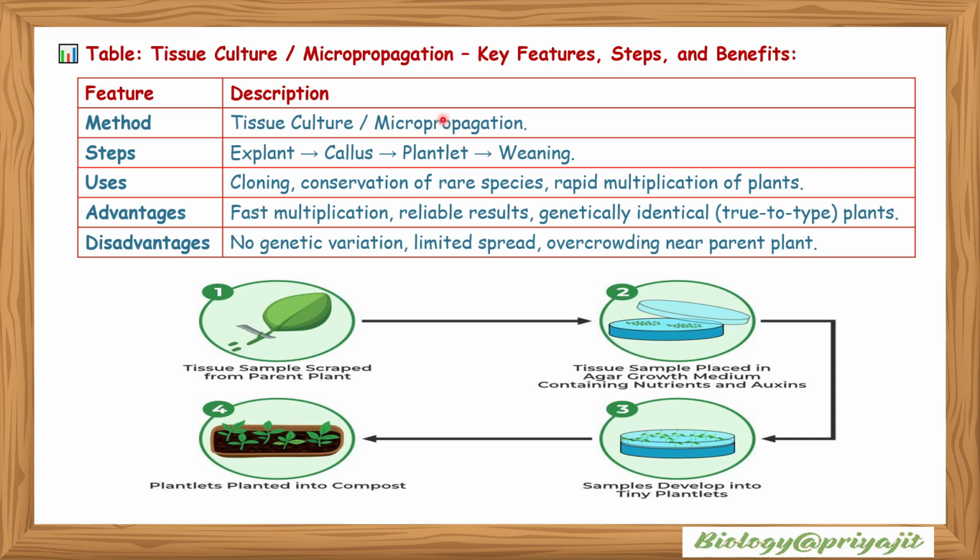There's a table showing tissue culture or micropropagation, key features, steps and benefits. Method, steps: explant, callus, plantlet and planting. Use: cloning, conservation of rare species, rapid multiplication of plants. Advantages: fast multiplication, reliable results, genetically identical, true-to-type plants. Disadvantages: no genetic variation, limited spread, overcrowding near the parent plant.